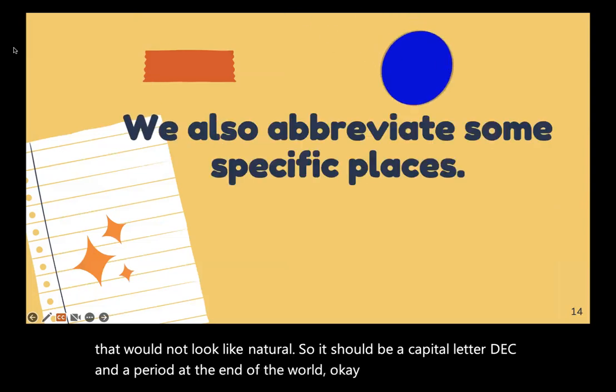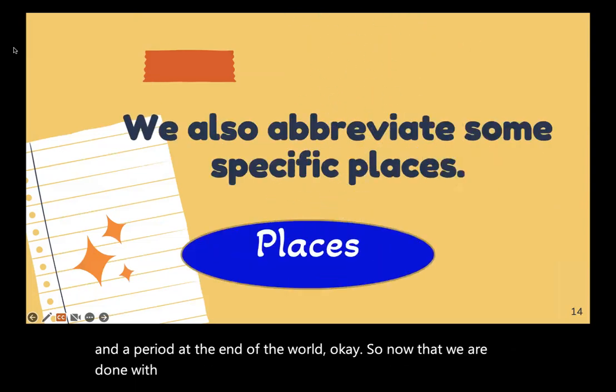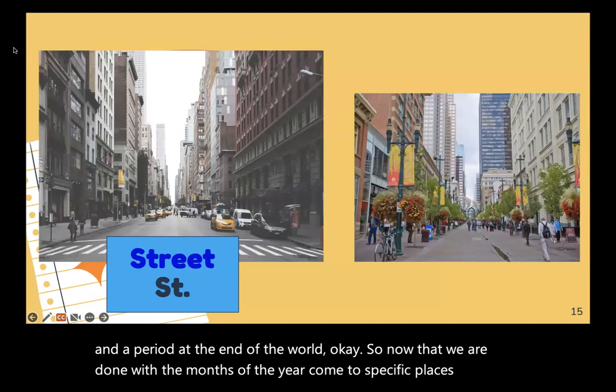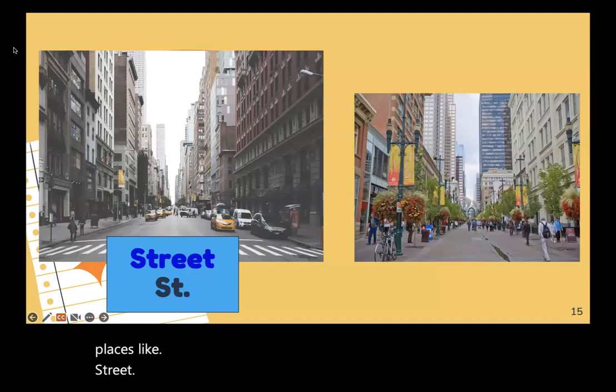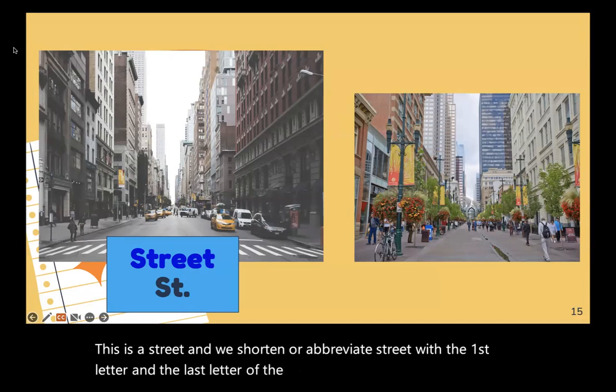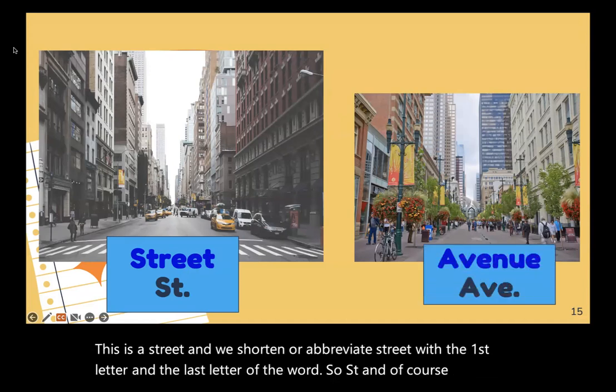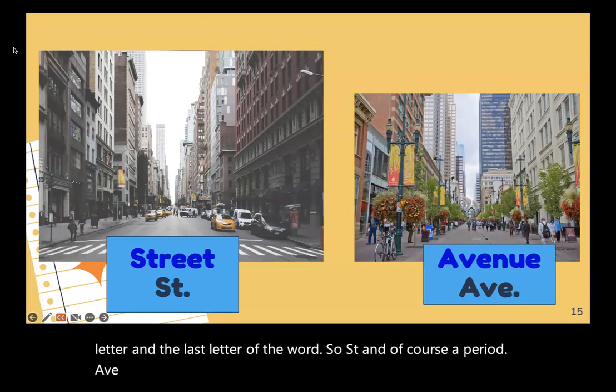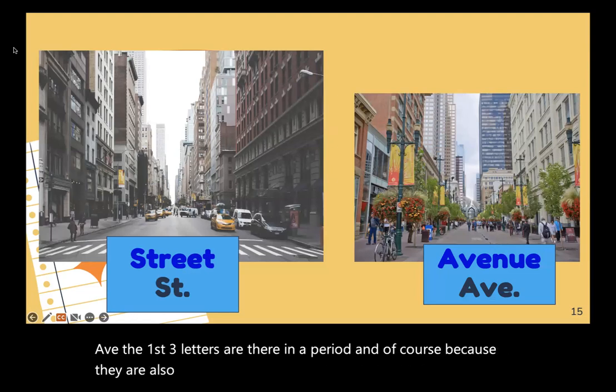Okay, so now that we are done with the months of the year, we now come to specific places. All right, specific places like street. This is a street. We shorten or abbreviate street with the first letter and the last letter of the word. So ST and of course a period. Avenue, the first three letters, Ave, and a period. And of course, because they are also proper nouns, they should be written in capital letters.